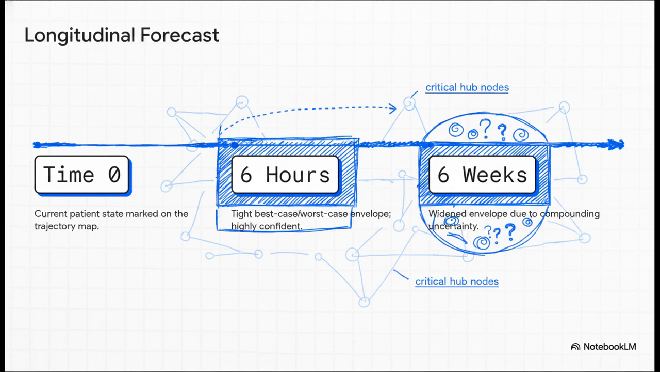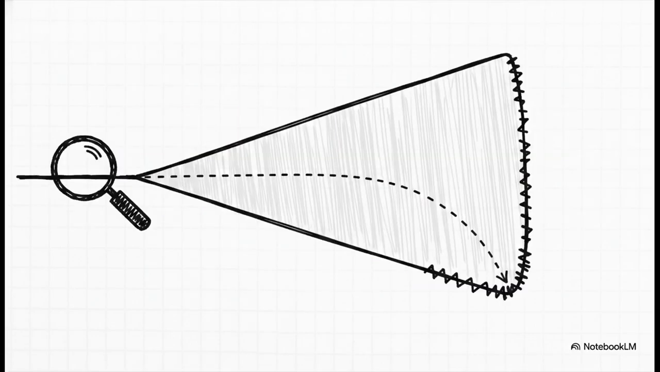At 6 hours, that envelope is tight. You can be highly confident in where they'll be. But project that out to 6 weeks, that best case/worst case envelope widens drastically. And that widening envelope, that visually represents compounding uncertainty. It separates two questions that we honestly confuse all the time. Is the patient okay right now versus is the trajectory actually heading somewhere good? Having this visual keeps us incredibly honest. It forces us to verify if the entirety of that envelope is converging into the safe Goldilocks corridor over time, or if they're quietly, secretly drifting toward the collapse boundary despite looking perfectly stable today.